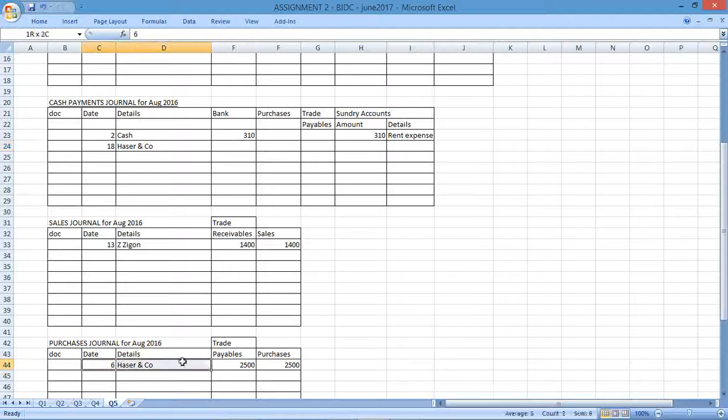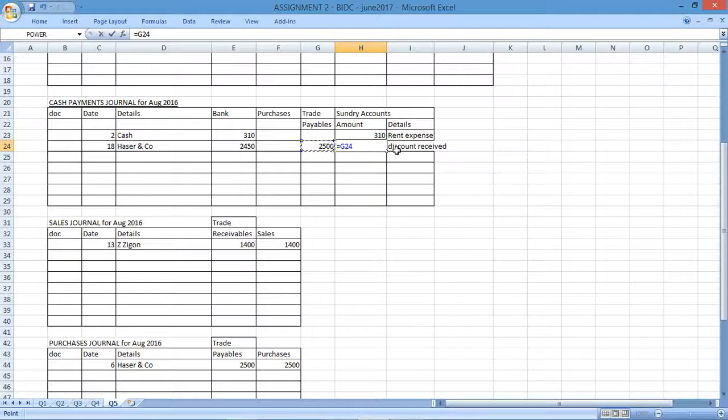So we know Hazer is owed 2,500. So the trade payables is going to go down by 2,500. The bank is only going to be the net amount, so minus a 2% cash discount. So minus 2,500 times 0.02, 2%, gives us the amount that we actually pay. Then we've still got the discount, which is discount received, and we received a 2% discount.